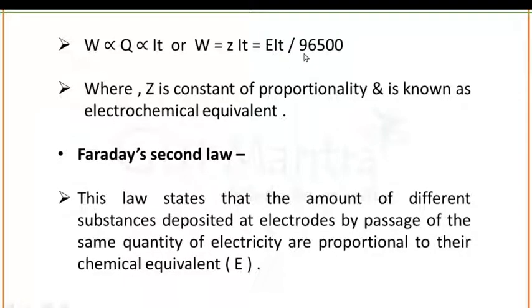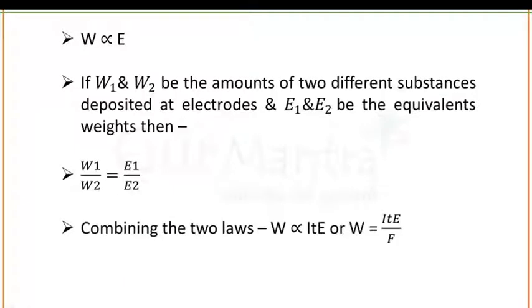Now the second law of Faraday. This law states that the amounts of different substances deposited at electrodes by the passage of the same quantity of electricity are proportional to their chemical equivalents. So Faraday's law tells us that W is always directly proportional to E. If W1 and W2 are the amounts of two different substances deposited at the electrodes and E1 and E2 are the equivalent weights, then W1 upon W2 will be equal to E1 upon E2.